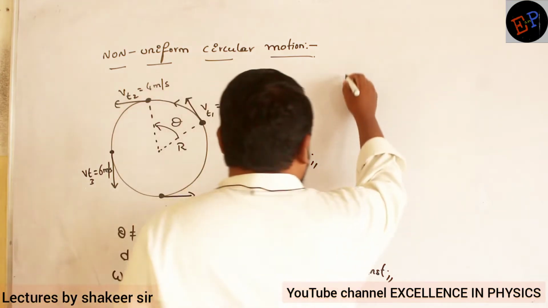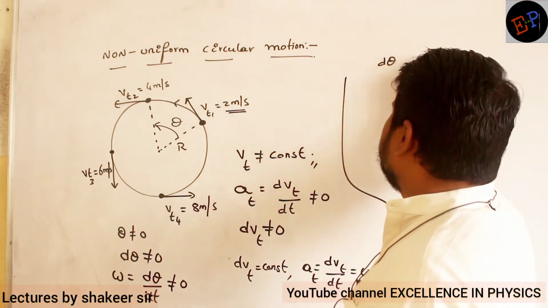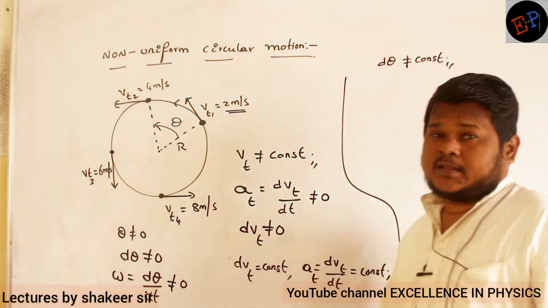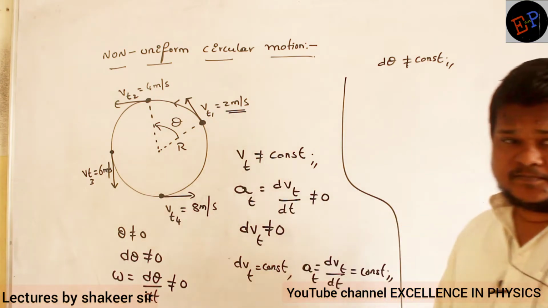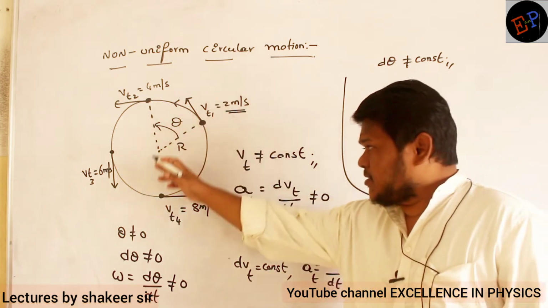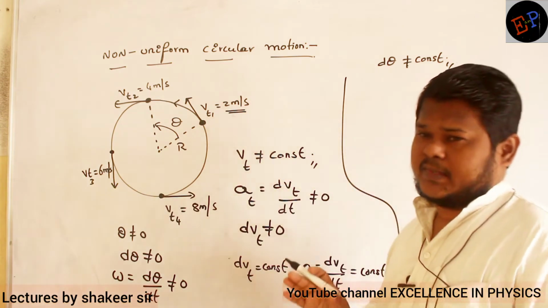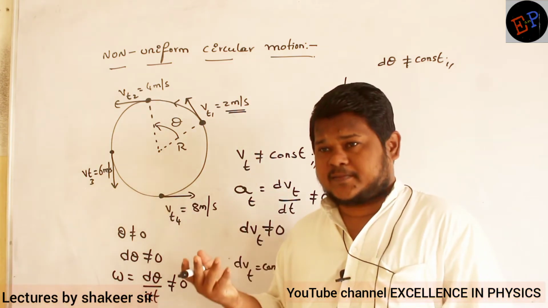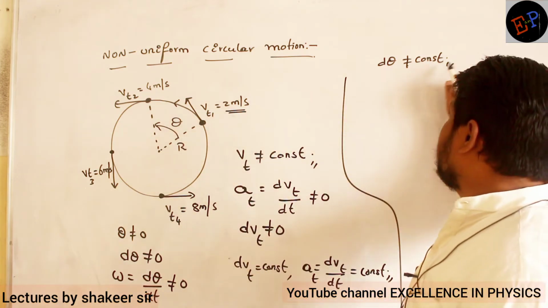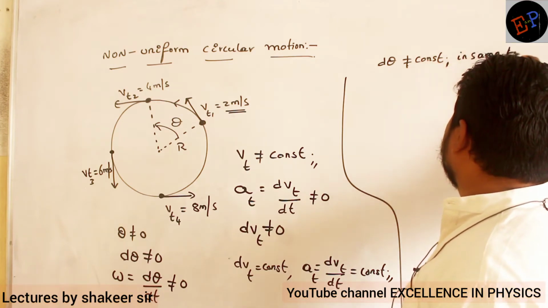Now what about angular velocity? Angular velocity d theta by dt is not a constant. Can I say like this? Is the body covering the same angle in the same time? No, it will cover more angle in the same amount of time because tangential speed is continuously increasing. So in the first second it will cover 10 degrees, in the second second 20 degrees, in the third second 30 degrees. So d theta is not a constant in the same time interval. Can I say like this? Are you able to understand?